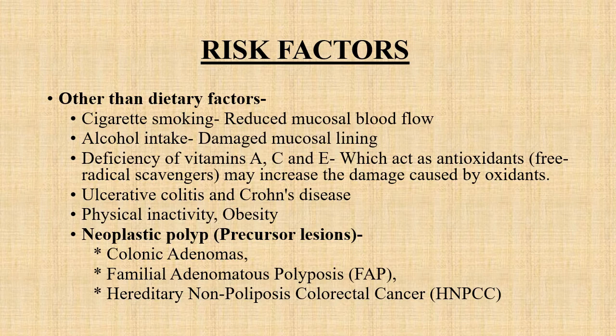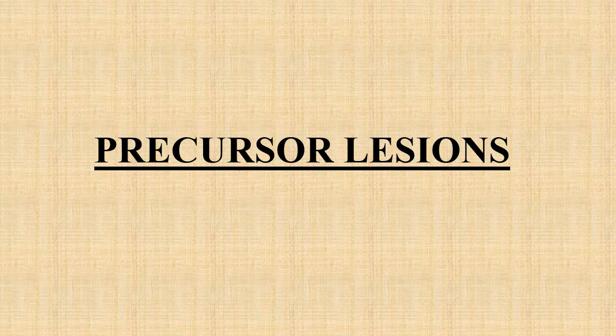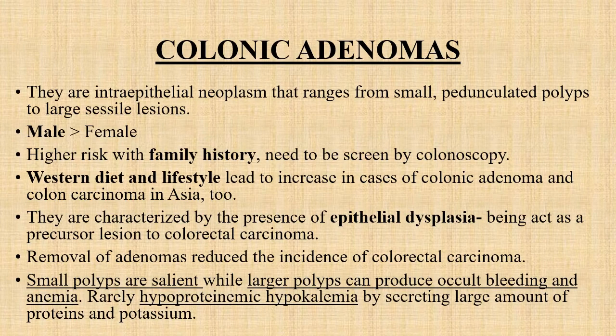The neoplastic polyps are the chief precursor lesion for colorectal cancer. They are colonic adenomas, familial adenomatous polyposis, and hereditary non-polyposis colorectal cancer. So now we will discuss these three precursor lesions one by one briefly. The first one is the colonic adenomas.